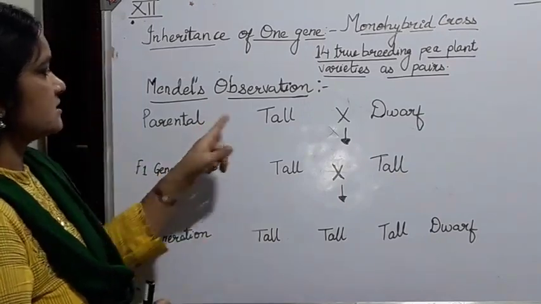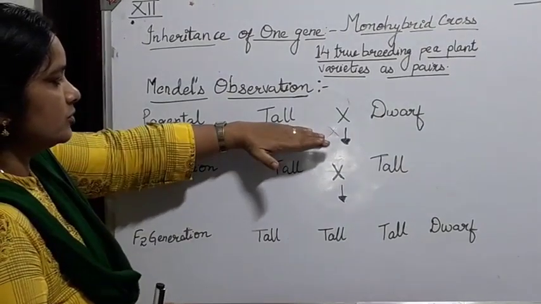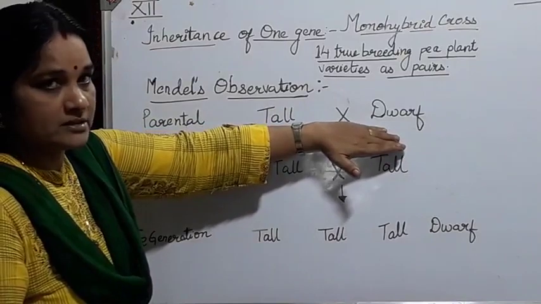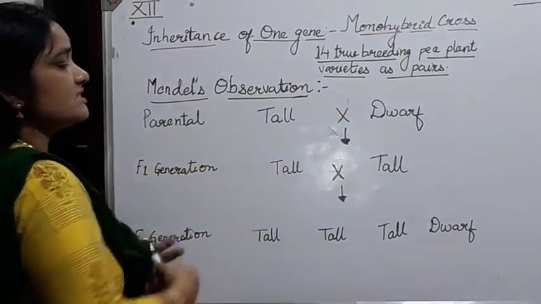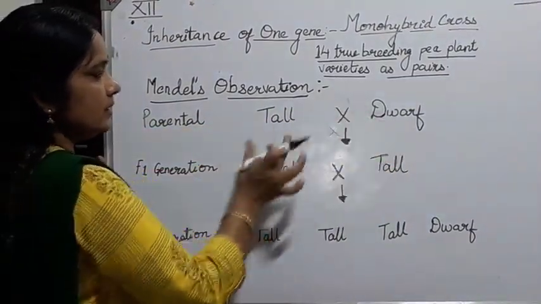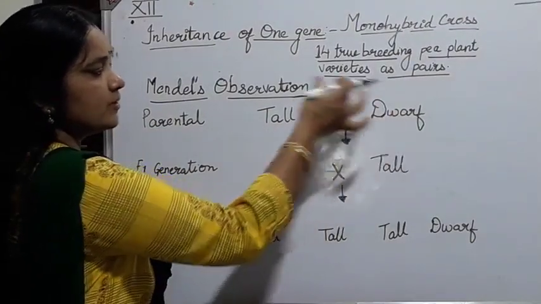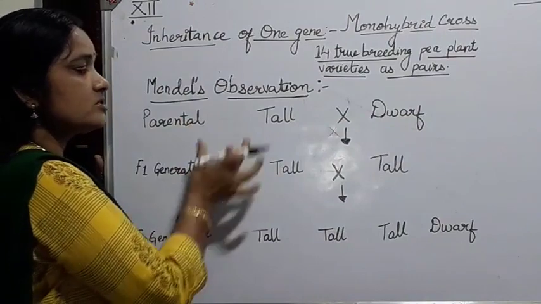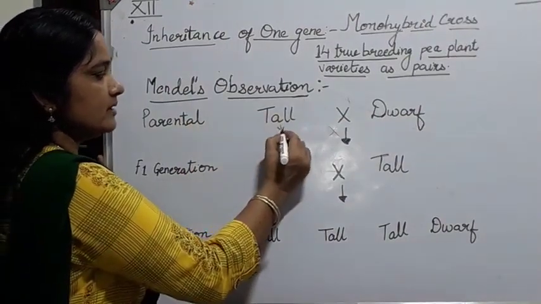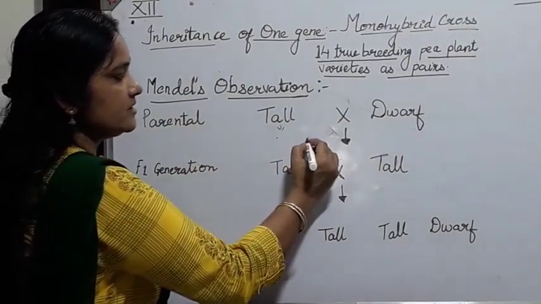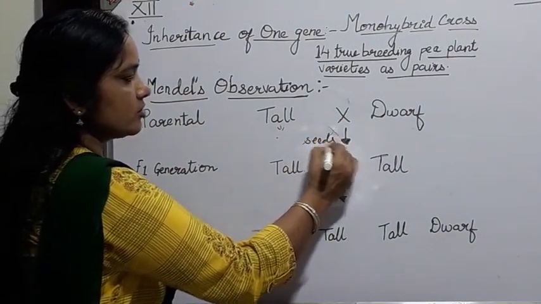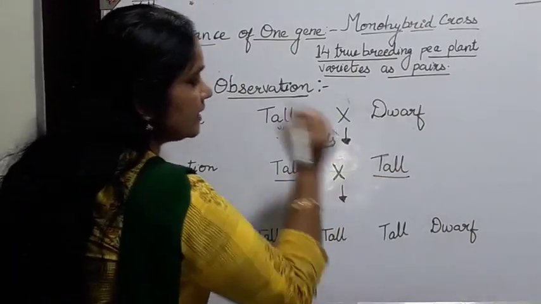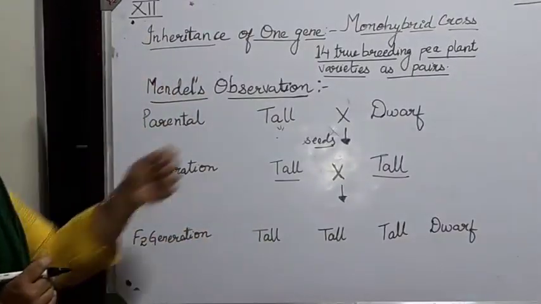In the first cross pollination, he took the tall plants and crossed them with the dwarf plants. Then the seeds produced from this cross were sown, and it was found that they produced plants.